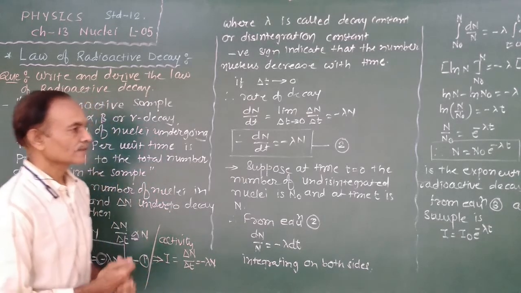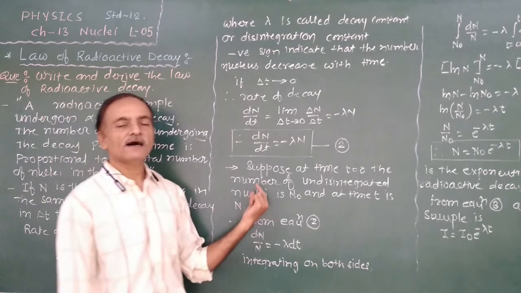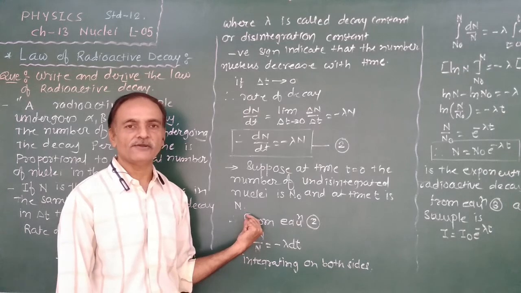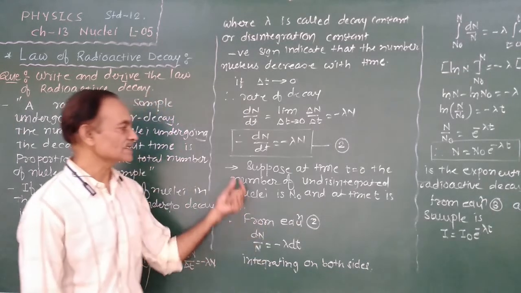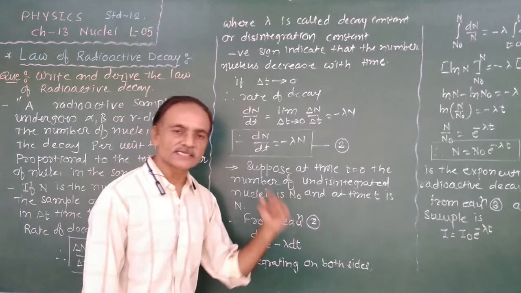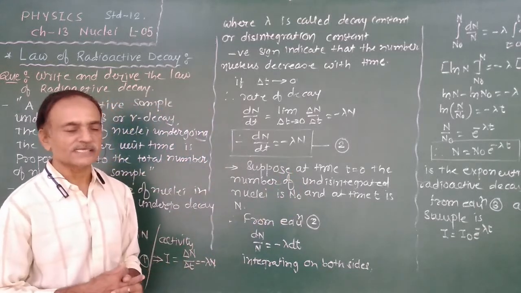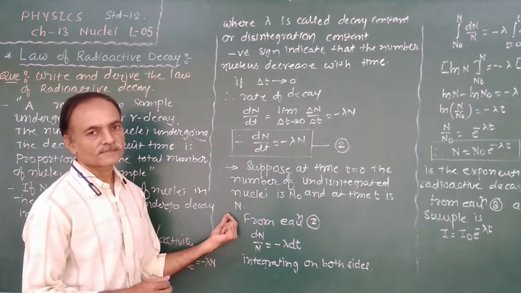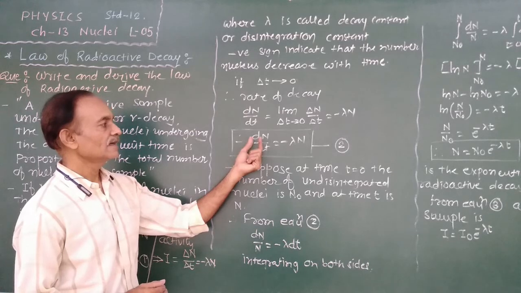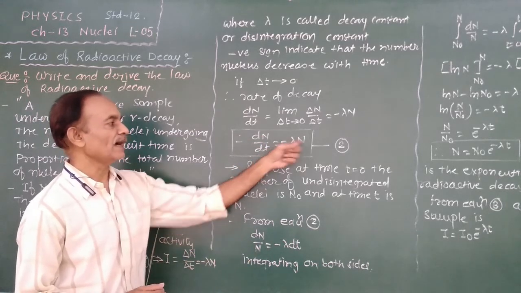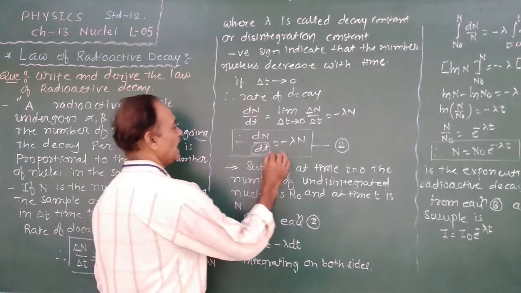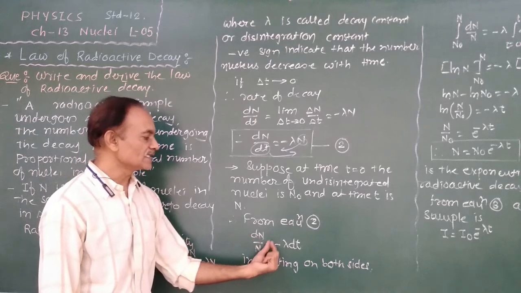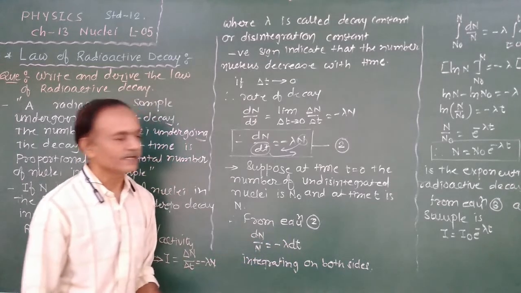Clear? Now we are interested to obtain the equation of exponential law of radioactive disintegration for the radioactive decay. For that purpose, we assume that at time t equal to 0, the number of undisintegrated nuclei is n0 and at time t is n. Now from the equation dn by dt is equal to minus lambda n, take the dt on this side and n on this side. Therefore, dn upon n is equal to minus lambda dt.